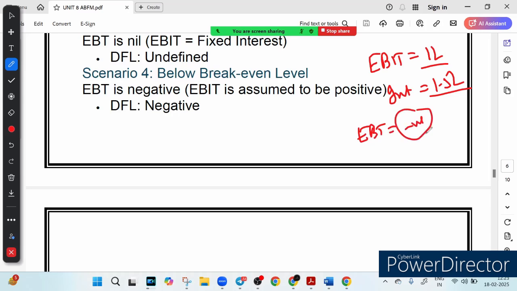So EBT becomes negative due to excessive interest cost, and this is a dangerous situation for the company, because negative EBT means they are not making enough money after paying interest to even cover tax, let alone generate a profit, right? So here the DFL becomes negative. This indicates that the company is operating below its break even, and the more leverage they have, the worse their financial situation gets. So it's important